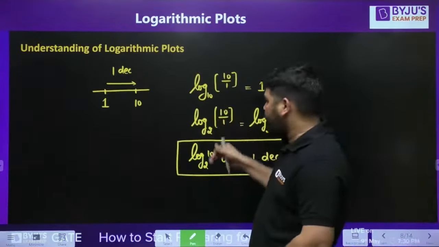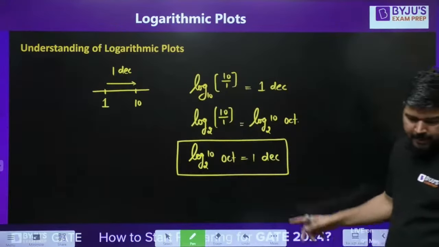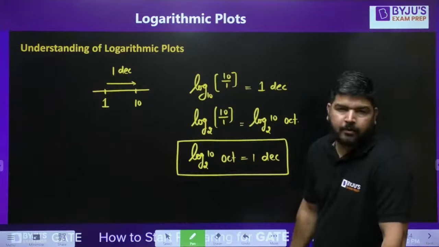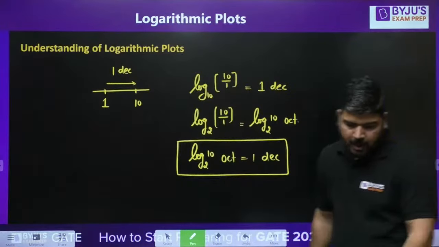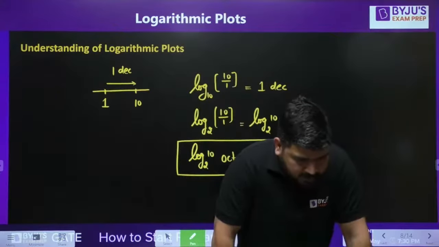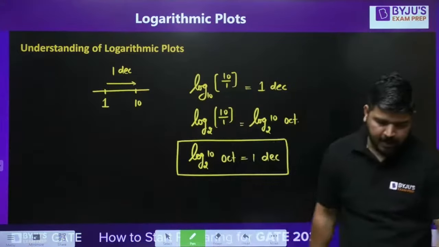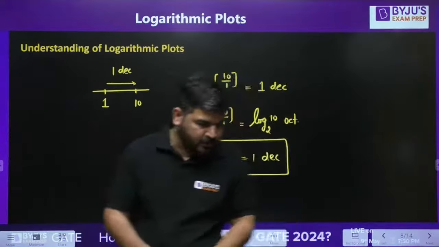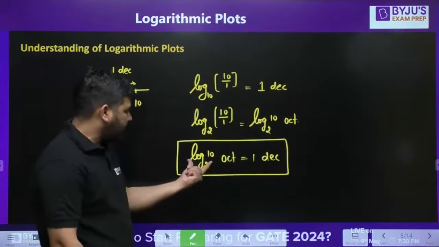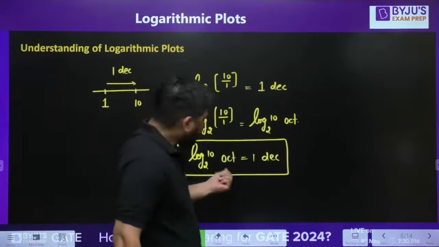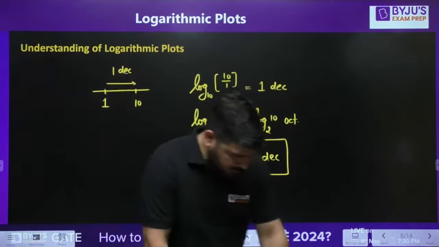So I told you how to check the distances and what is the relation between decade and octave. So 1 decade means this much of octave. You can calculate this value. In the comment section, if you can tell me, that will be a great help. But I don't think that you are understanding this point, because otherwise you must have commented. If you got this point, tell me guys, what is log base 2 of 10? If you can calculate using a calculator.